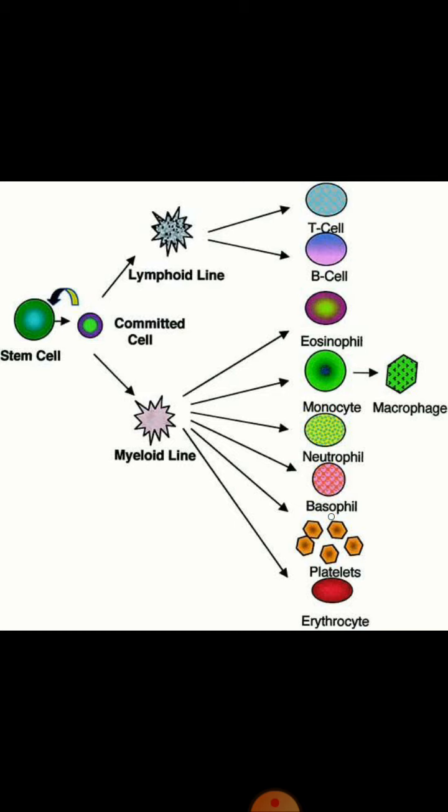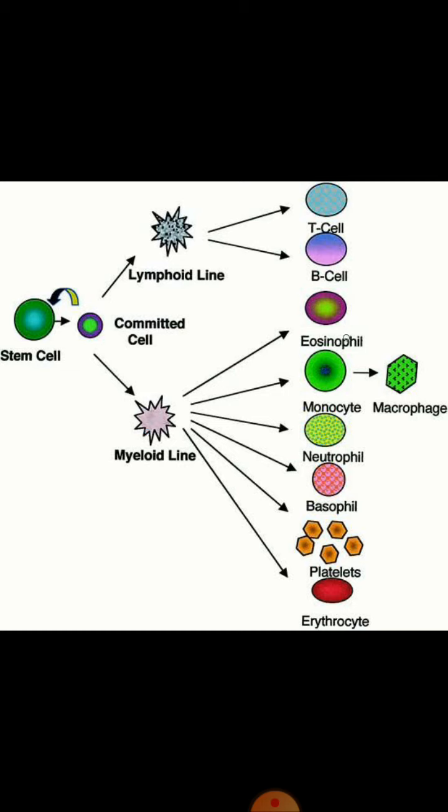Now what happens in aplastic anemia? Actually in aplastic anemia there is destruction of this myeloid stem cell. This myeloid stem cell is destroyed, so there is no formation of all these cells, and the person suffers from pancytopenia.